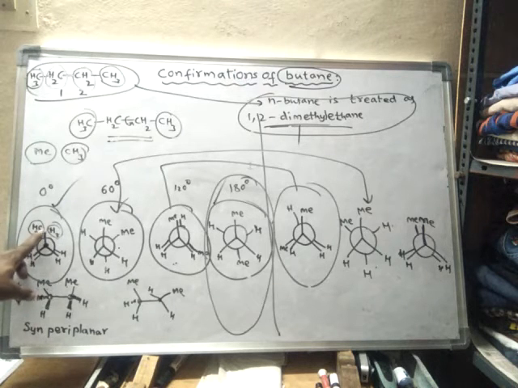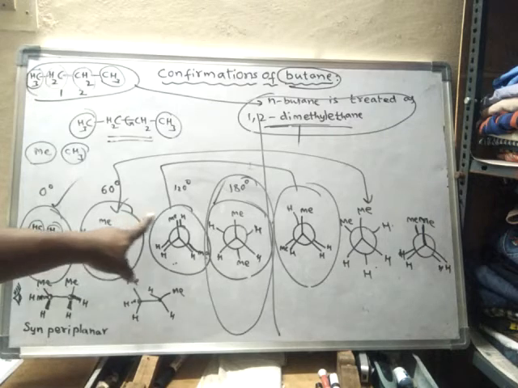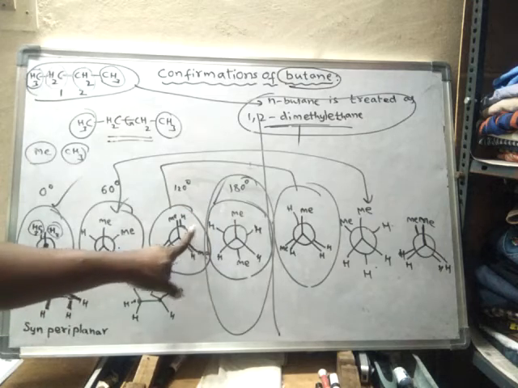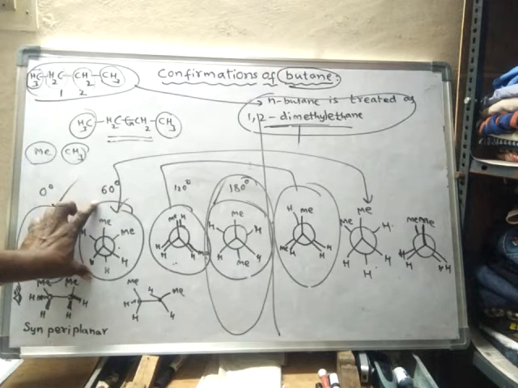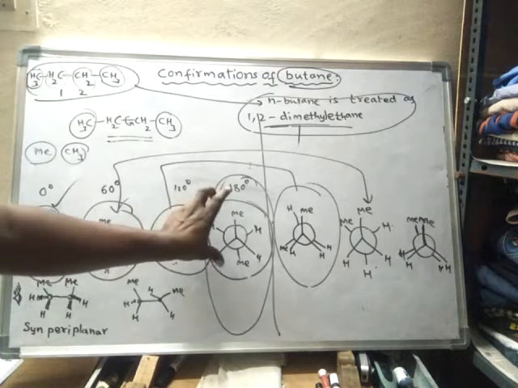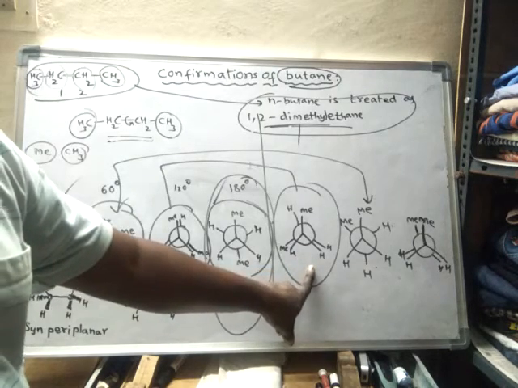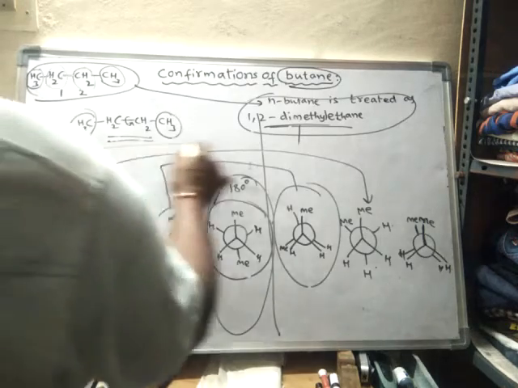Okay, so if the back carbon of the methyl group rotates, initially this is the prominent or extreme structure, this is the next extreme structure, this is the next extreme structure, and again this is the mirror image of these extreme structures. So these are the four extreme structures. So synclinal, syn periplanar, okay, synclinal, anticlinal, antiperiplanar. Okay, again this is anticlinal, synclinal, synperiplanar. So like this. These two are again mirror images of each other.